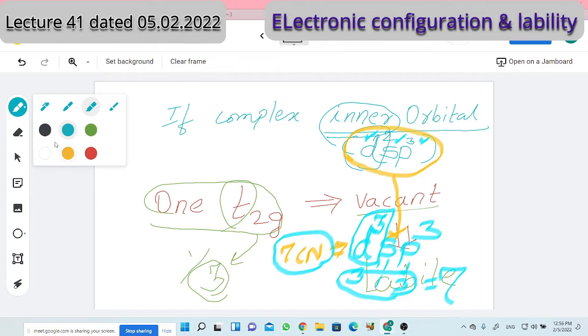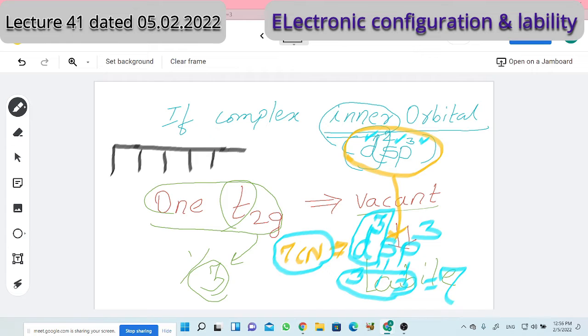Now for that you need to properly understand d orbitals. How many d orbitals remain? An s orbital means always 1. P orbitals means 3. D is a sub level. How many orbitals does a d sub level have? 5. And those 5 we divide in two parts. What are those two parts? Any d orbital, 4d, 3d, 5d, consider. One part you have studied in crystal field theory, in splitting. One part is eg.